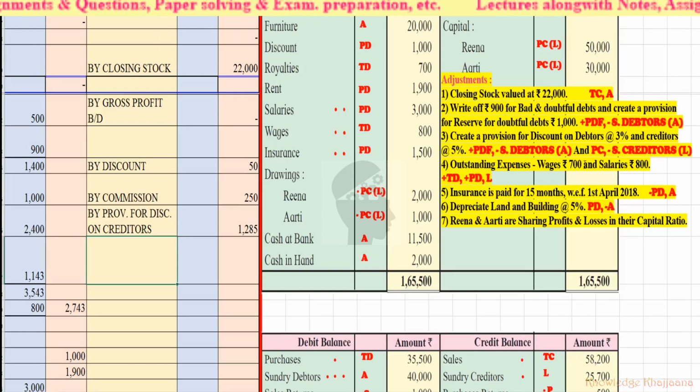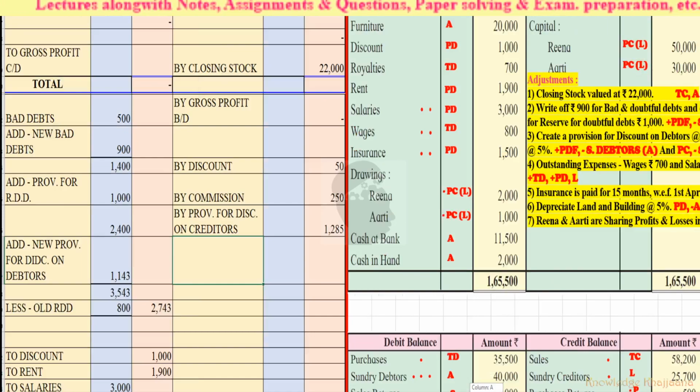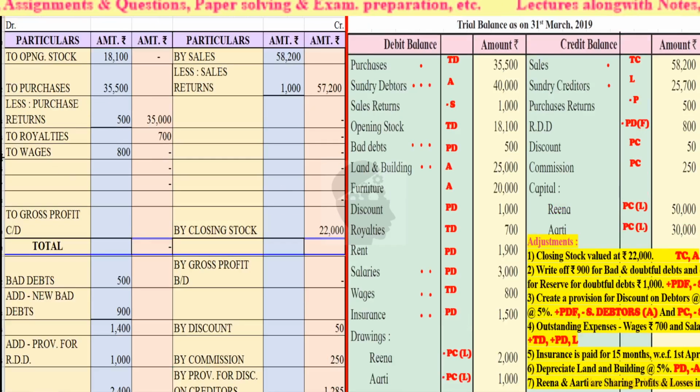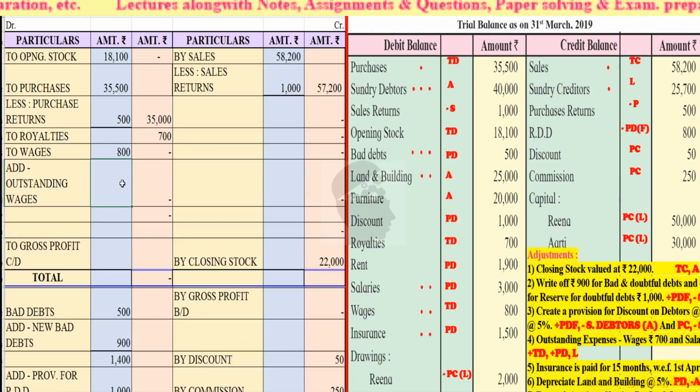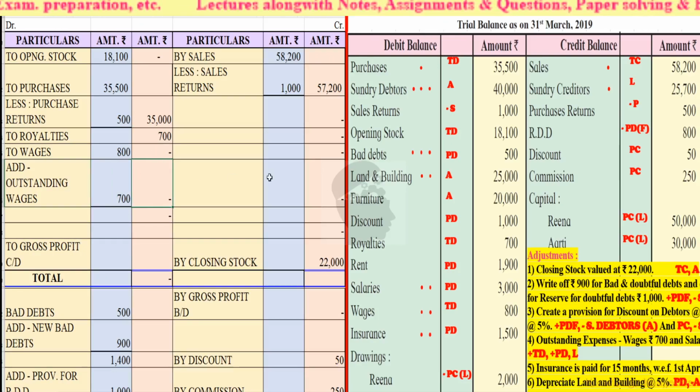Outstanding expenses, wages rupees 700 and salaries rupees 800. So wages will come to the trading account debit side, outstanding wages. To wages add outstanding wages. How much are the outstanding wages? Rupees 700. Okay, outstanding wages rupees 700. So 8,000 plus 700, total wages will come rupees 8,700.